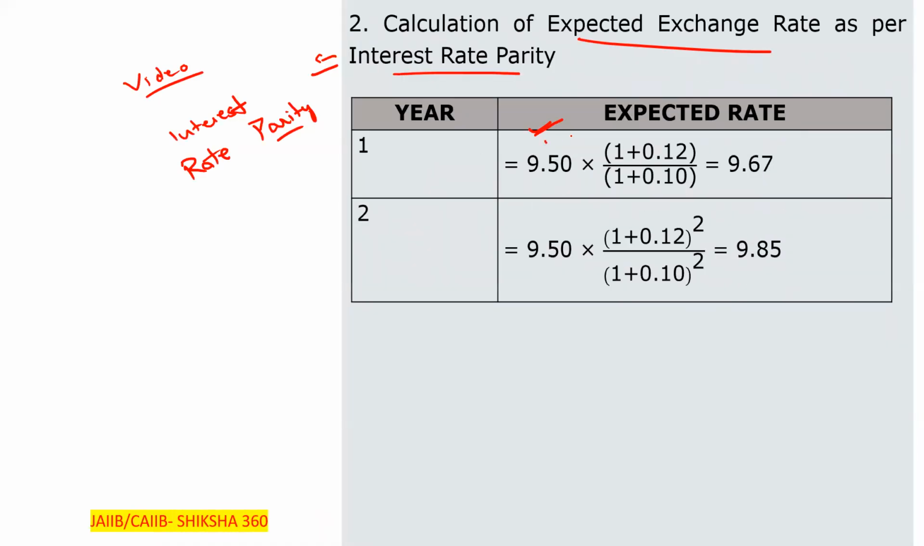So we will take the Indian rate as 1.12. Sorry, 0.12, and for China 10%, so it is 0.10. We will use these and calculate the rate. Here it is n: for the first year, n is equal to 1; for the second year, n is equal to 2; for the third, similarly. In this way we have to calculate, using the interest rate parity formula.